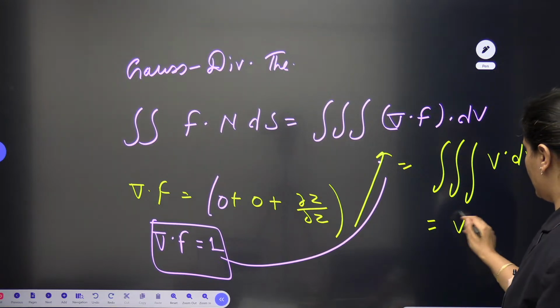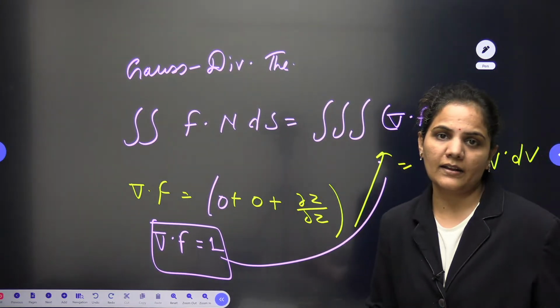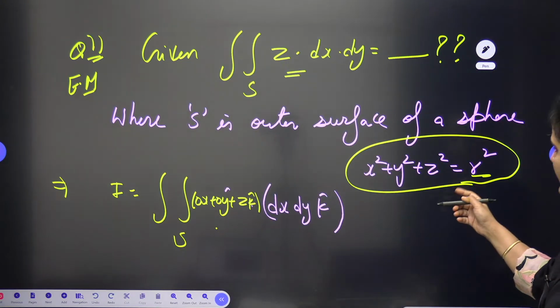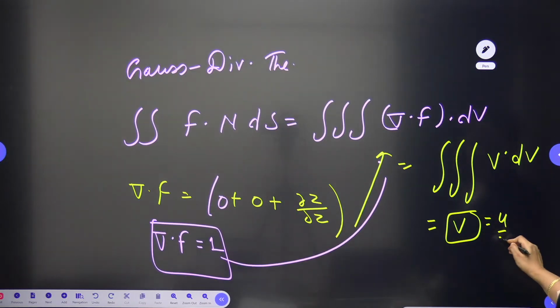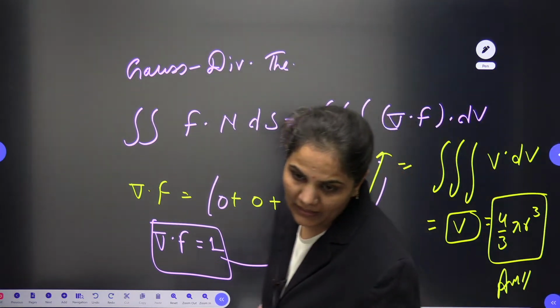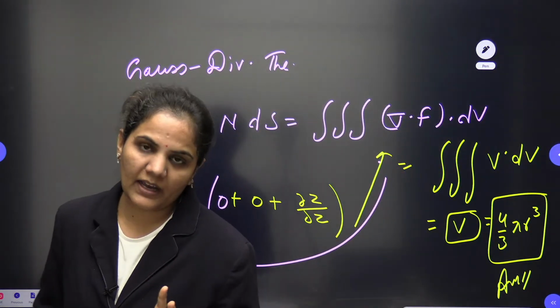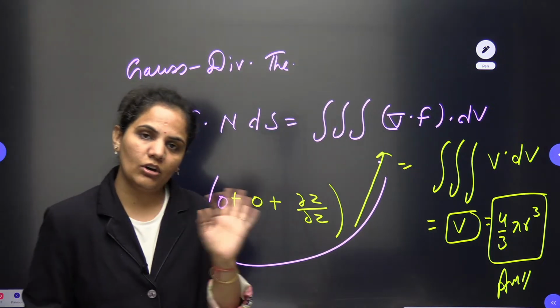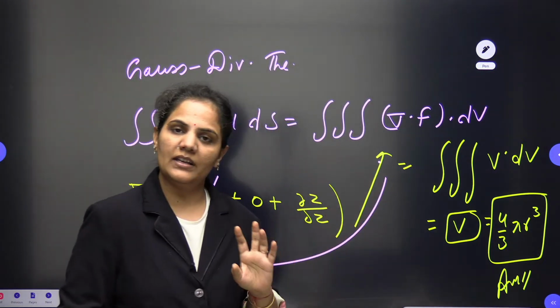So V will be the volume of your given sphere. The sphere is of radius r. So you can write your result as 4 by 3 pi r cube. If the value of r is mentioned, then you can put the value of r. If the value of r is not mentioned, then you can just leave it here only.